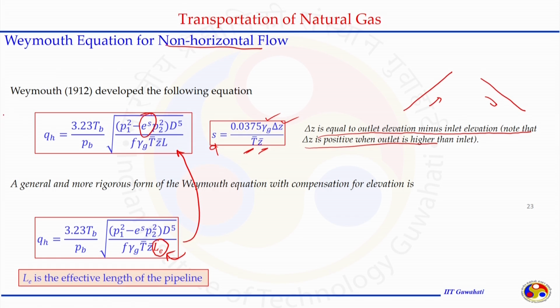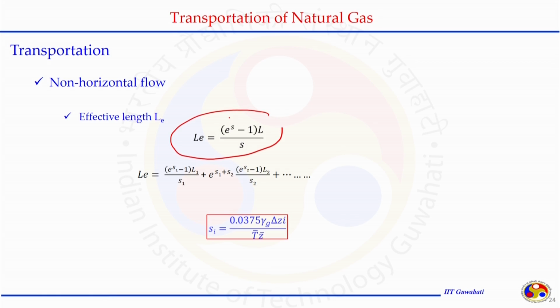Remember, this expression is written for the Weymouth equation, and similar can be written for Panhandle A and Panhandle B. The effective length is e to the power s minus 1 divided by s, multiplied by the actual length.